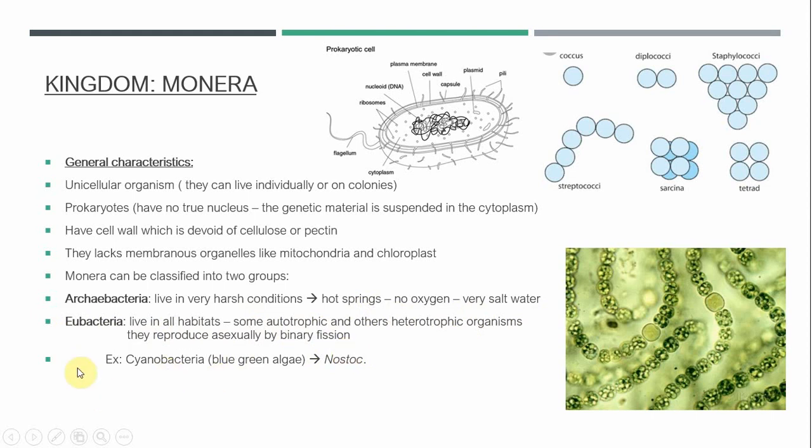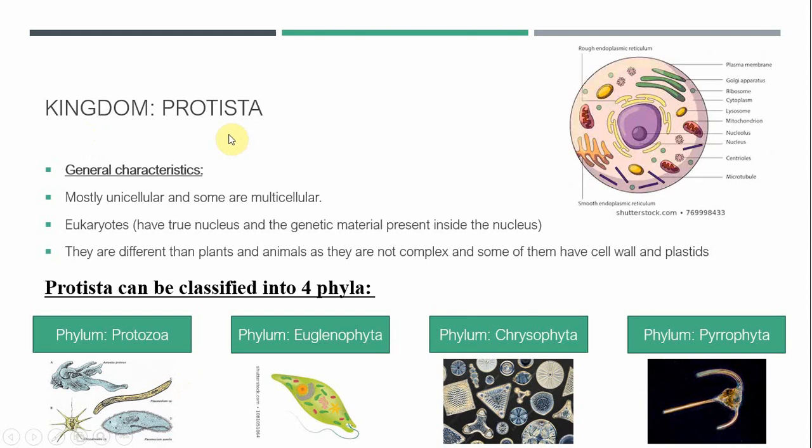Cyanobacteria is an example for eubacterium, which live in all habitats. Cyanobacteria means blue-green algae. They are also named blue-green algae. They are named by this name because they appear green, but when they die, they appear bluish. Example for cyanobacteria is Nostoc. So if I told you to classify Nostoc, so Nostoc is inside kingdom Monera, division eubacteria. The next kingdom is Protista.